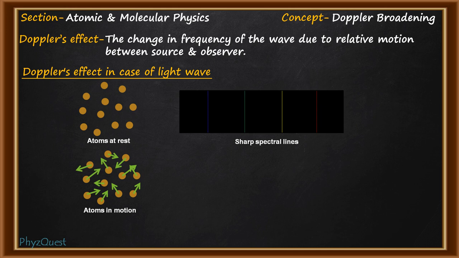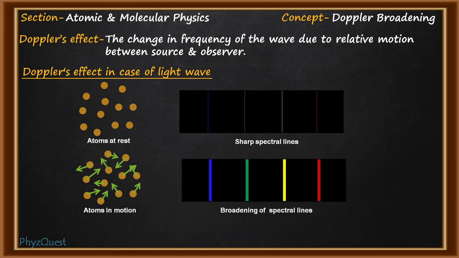Due to this, each atom will emit a spectral line which is Doppler shifted, and this causes a slight change in the wavelength or frequency. Since there are many atoms with a range of velocities, the spectral line will have the wavelength spread over a certain width, and this width is spread around a central frequency or wavelength.